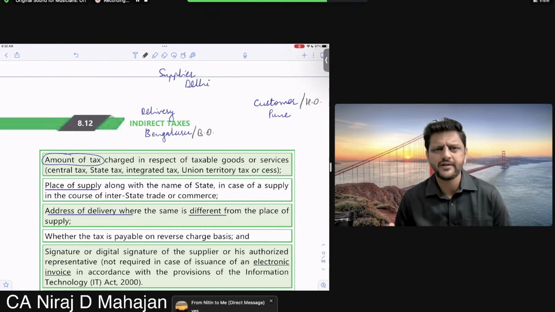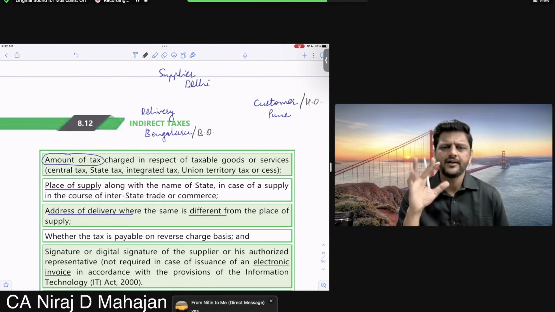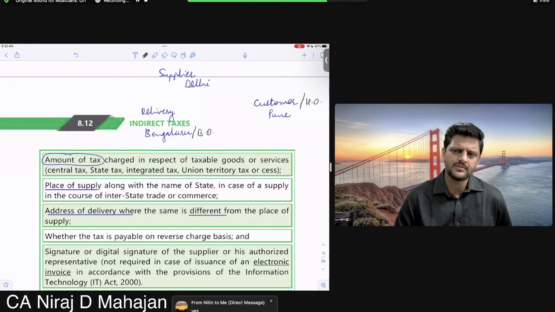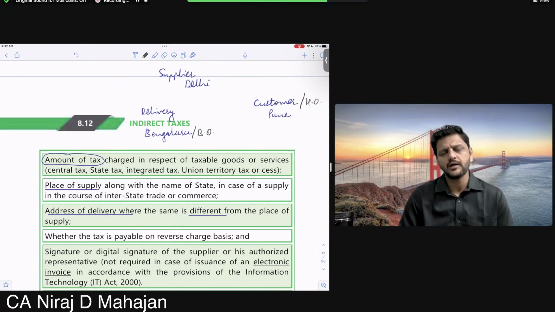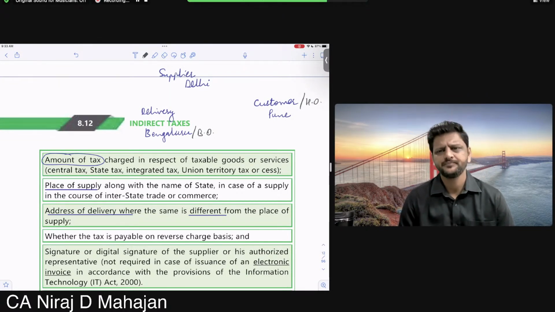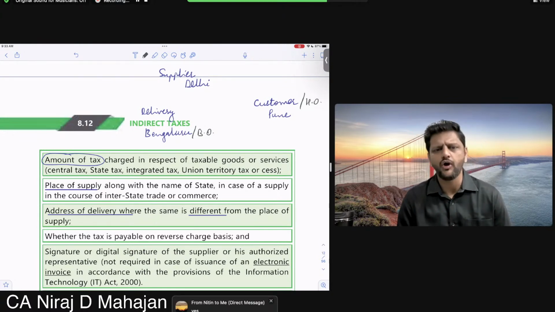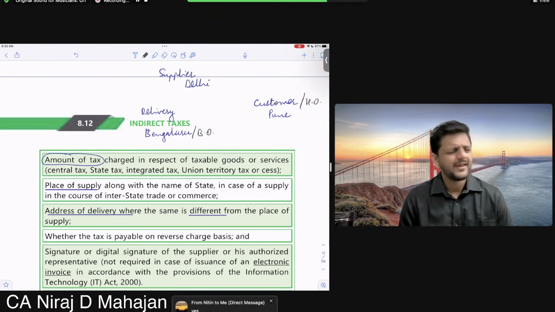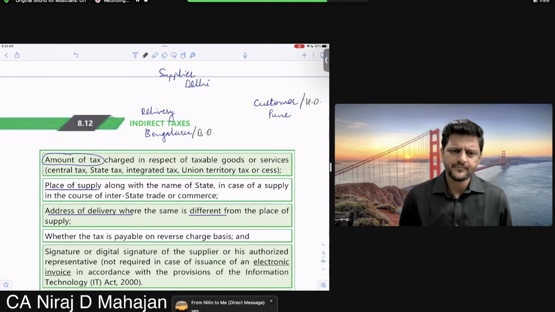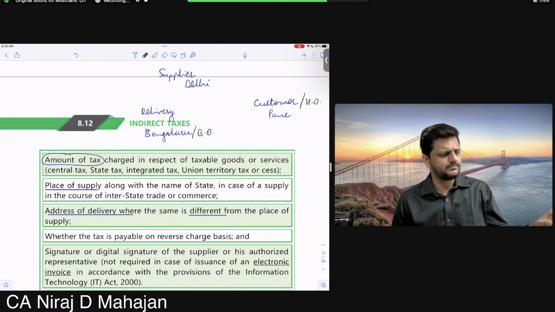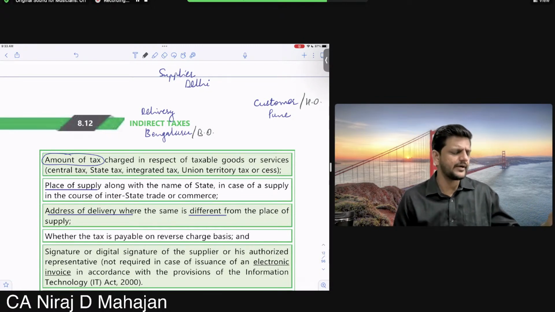Or you're gifting something to somebody. You made some purchase of a gift online and it is delivered to somebody else. These are just simple examples. Clear till here? So the buyer is one person, but delivery is happening at some other place. Very much possible. This happens so much in the case of a corporate office and factory building. Accounting and billing is done at the corporate office, or in the name of the corporate office, and delivery is done at the factory premises. Many international or big companies have the head office somewhere and the factory somewhere else. Okay, so let's go ahead, everybody.